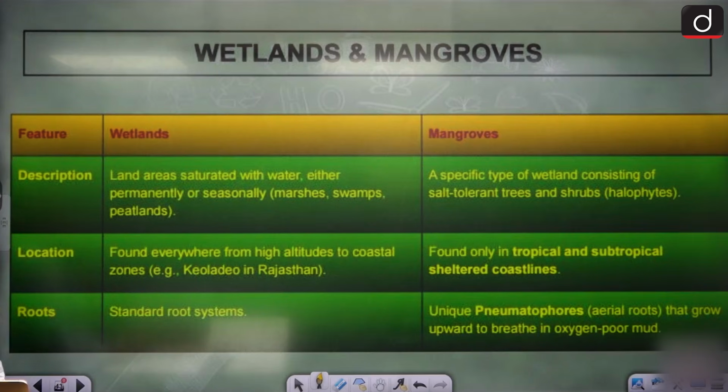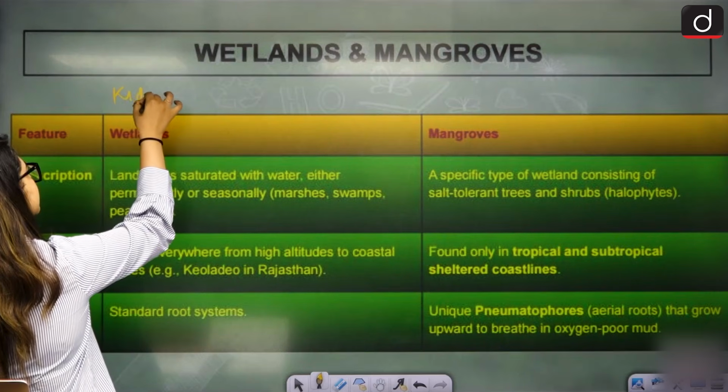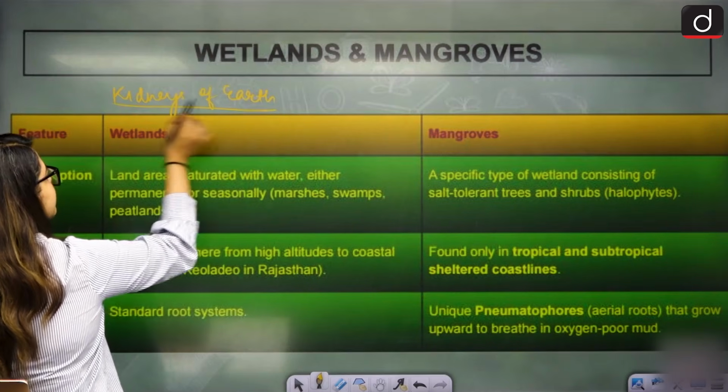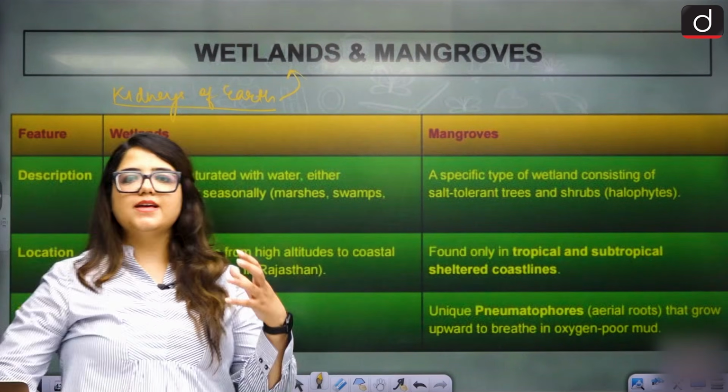Next we have the kidneys of Earth. What are the kidneys of Earth? Wetlands and mangroves. They are also protected because they are important.